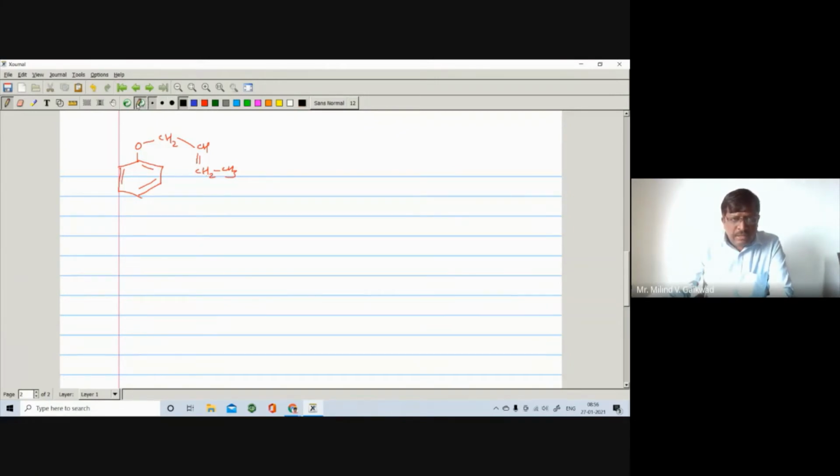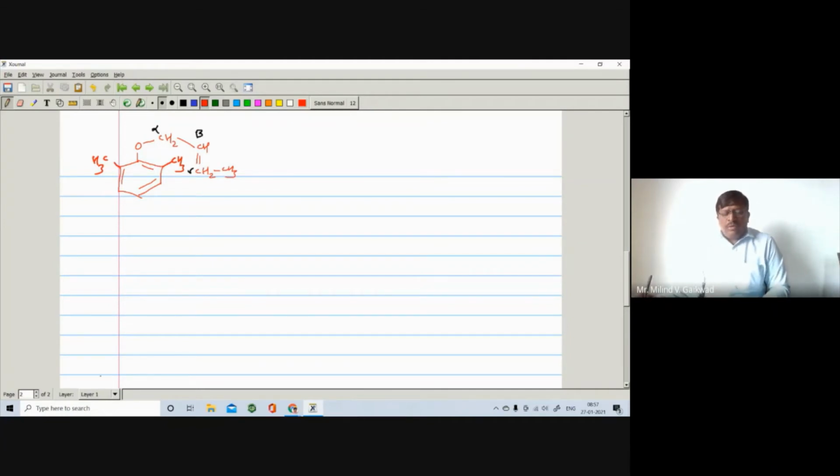In this case, you are having alpha carbon, then beta carbon, and then gamma carbon, right? Alpha, beta, and gamma carbon. So the only thing is that in this case, you are having CH3 and CH3. Both ortho hydrogens are blocked.